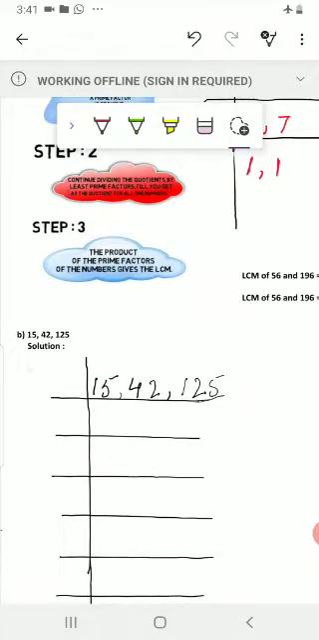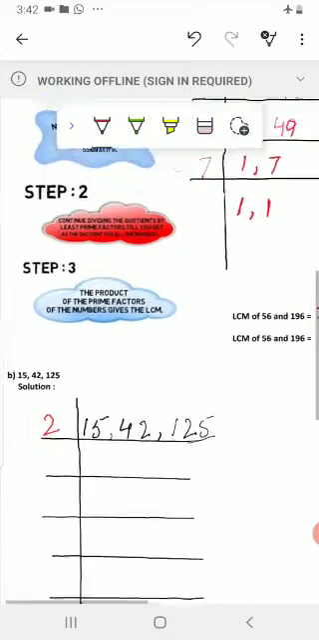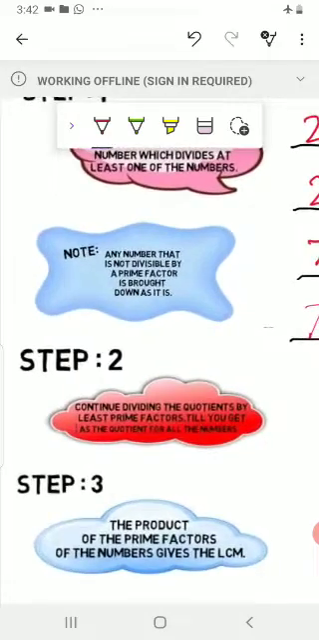Here our question is 15, 42 and 125. Okay, here we have only one even number, so we divide it by the even prime number. Yes, you already know that we have only one even prime number, which is 2. So here we divide it by 2. Okay, now again read this note. Any number that is not divisible by a prime factor is brought down as it is.